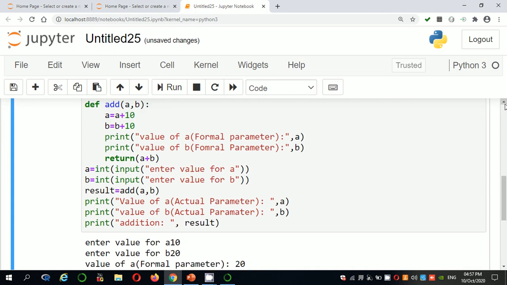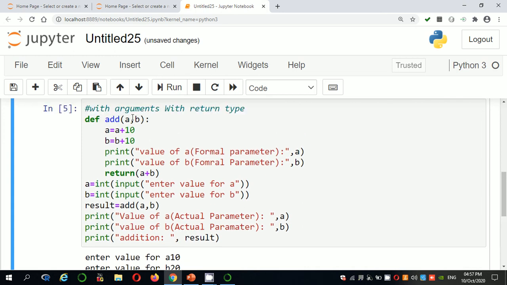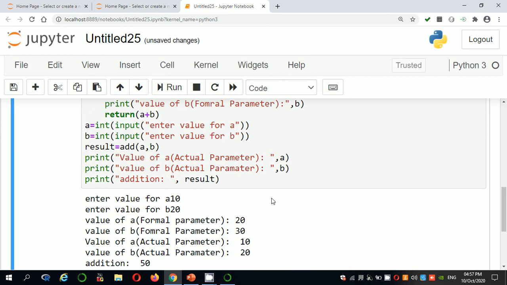So this a value is copied into here, 10, and b value is copied into here. So 10 plus 10 is 20, 20 plus 10 is 30. So what are the values of the formal parameters? 20, 30. Check it once, 20, 30. So 20 plus 30, and the result is 50. So this value will be stored in result. Now the result is 50.